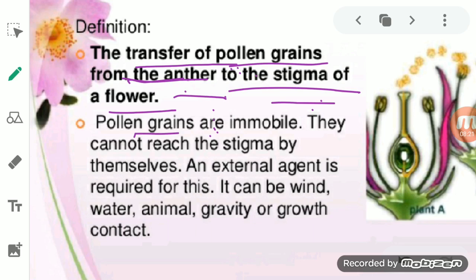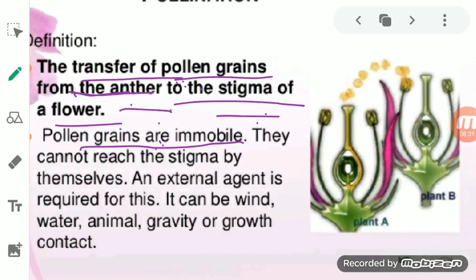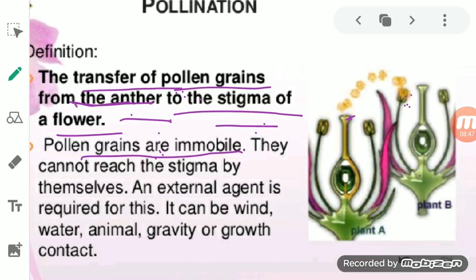Okay, so now see here, the question arises: how do these pollen grains move? You can see in this picture, this is the male part and this one is the female part. So pollen grains from the anther get transferred to the stigma of the female part of the flower. Now the question arises that these pollen grains are immobile, they cannot move. So how do they get transferred from one flower to another?